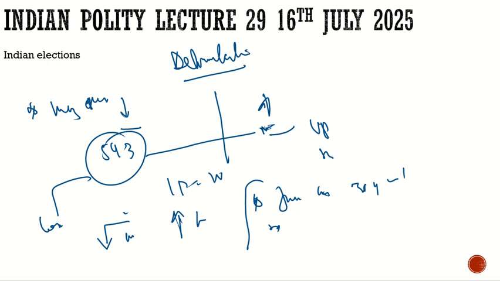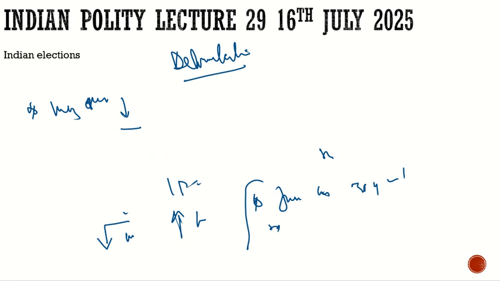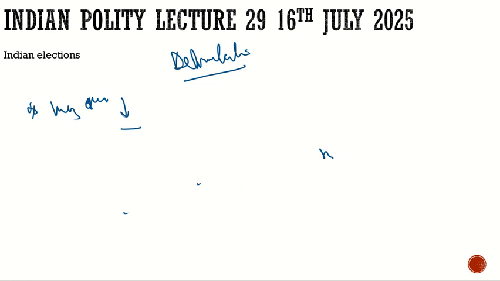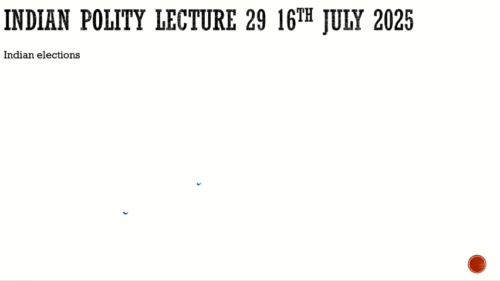Now let's try to discuss. We saw how the constitution deals with the elections. Now let's see what the Election Commission consists of, what its role is, how it has reshaped the elections in India, and how it impacts politics in India. Let's try to discuss the Election Commission of India.